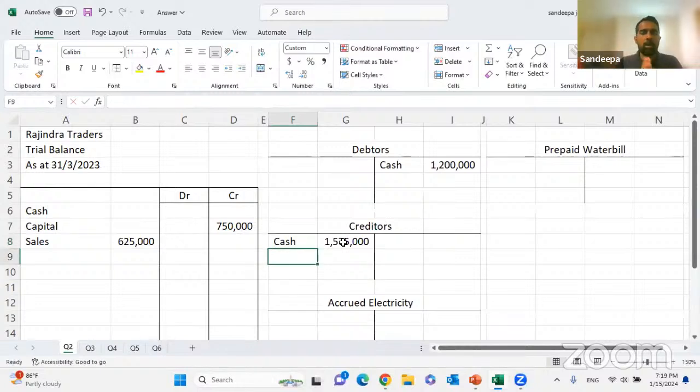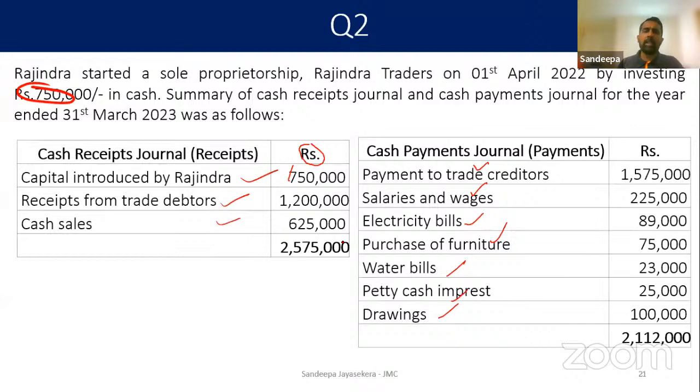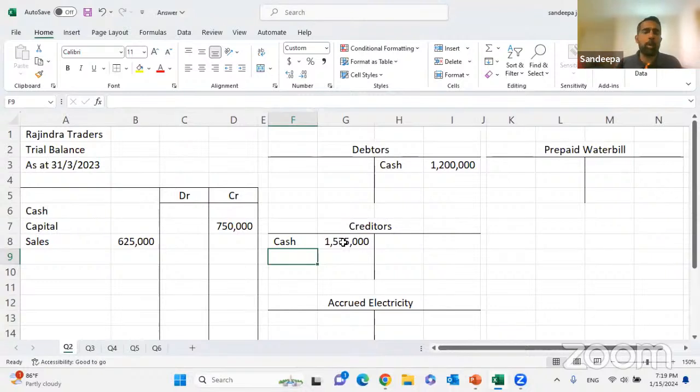Credited to cash, cash අඩු වුණා. Creditor debit වුණා. හරිද? Right. ඒක දැන්. Then salaries and wages. We don't have any accrued or prepaid. Accrual එකක් නැත්නම් prepaid එකක් නැත්නම් ඔක්කොම ගෙවලා. Then it will go to the expense. Salaries and wages directly go to the expense.